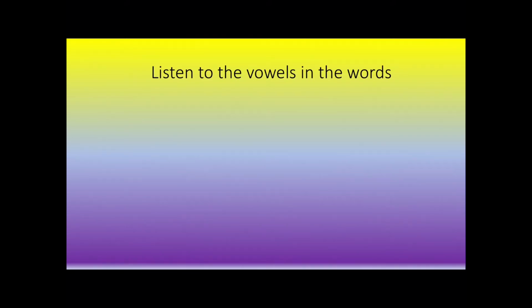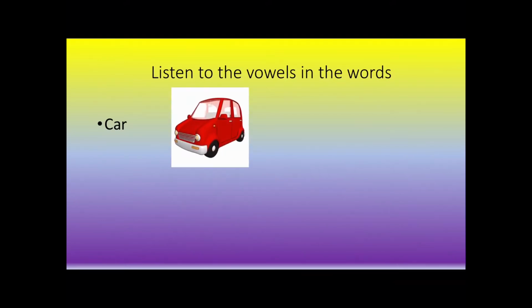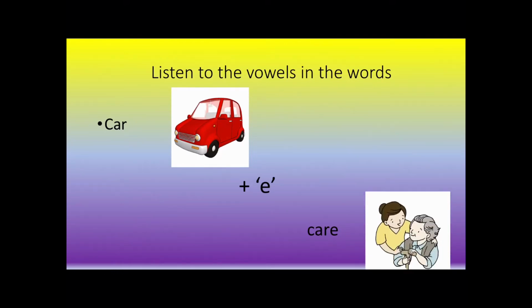Listen to the vowels in the words. Car. If we add E to the end of car, it becomes care. Pop.